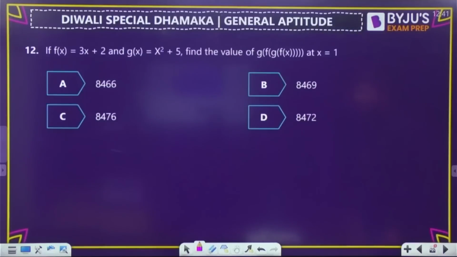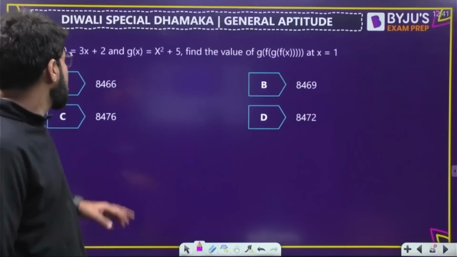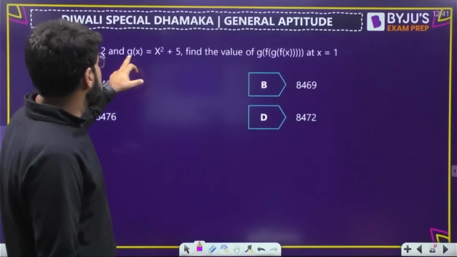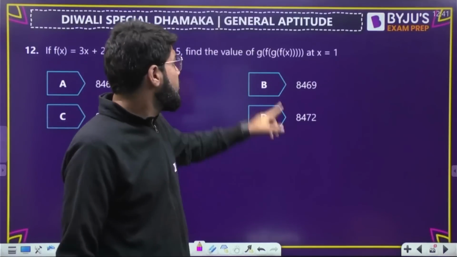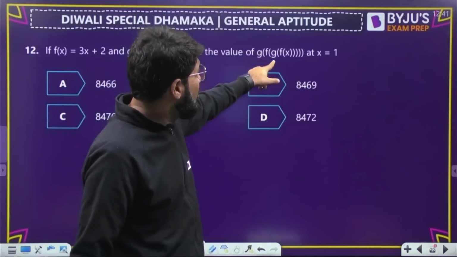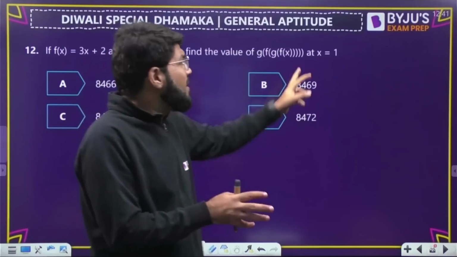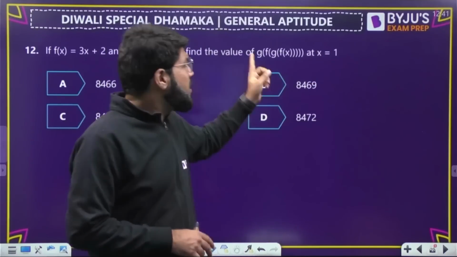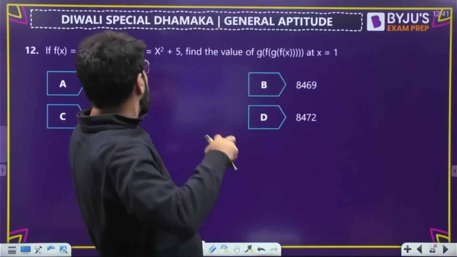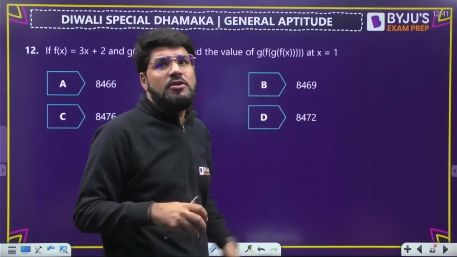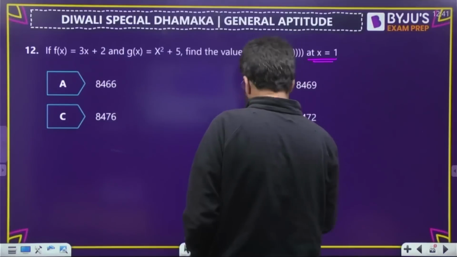Number 12 here. Okay, if f of x, a basic function analysis, very fundamental actually. If f of x is given to you, g of x is given to you, find the value of the composition, g of f of x, but at x equal to 1. So what makes the problem simple is x equal to 1. Otherwise you keep substituting one function into another, so you will get a complicated, lengthy expression. Directly we need the value at x equal to 1.